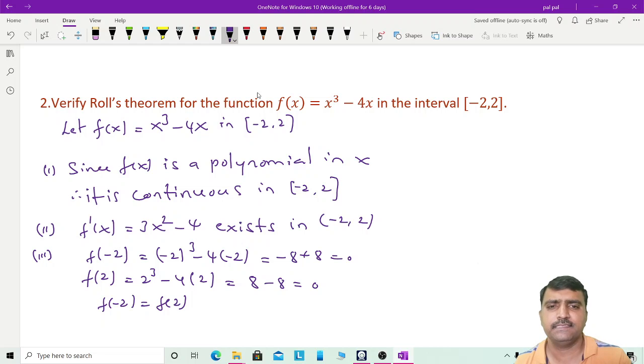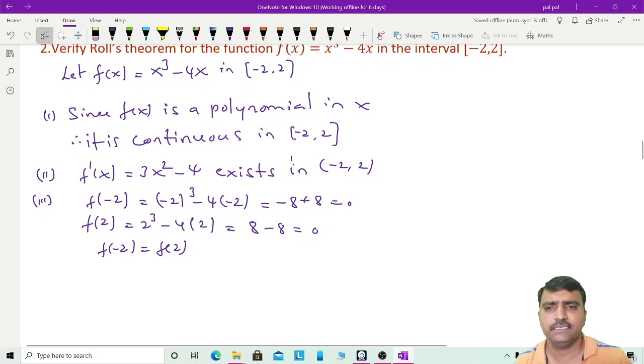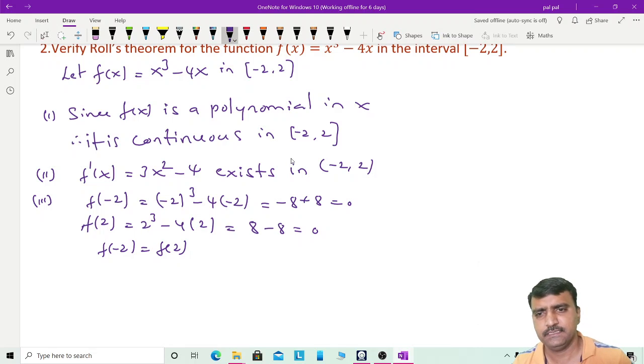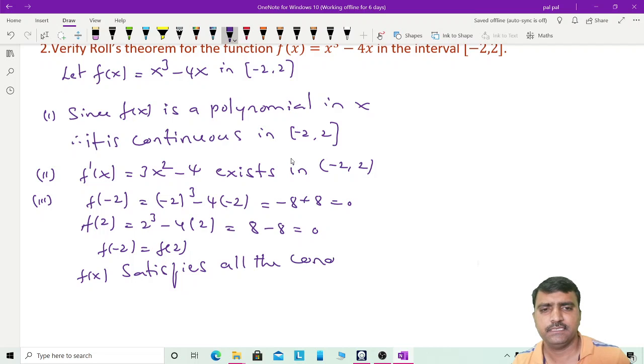So f of x is the function satisfying all three conditions of Rolle's theorem. So therefore f of x satisfies all the conditions of Rolle's theorem.